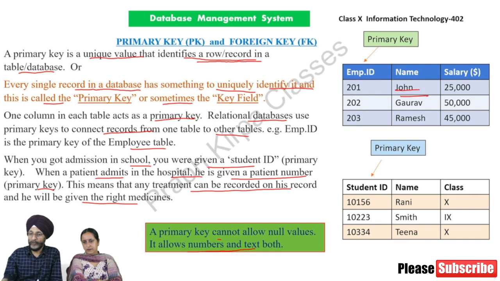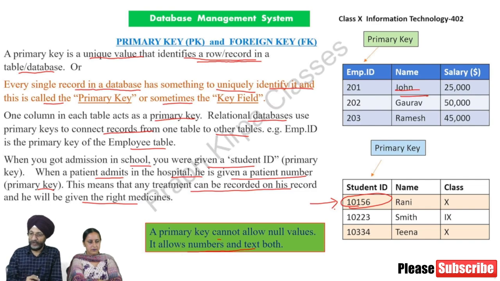So in order to solve this problem, students are given a student ID. This is the primary key. Each student is given a different student ID so that